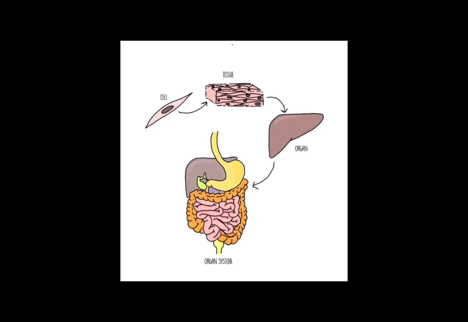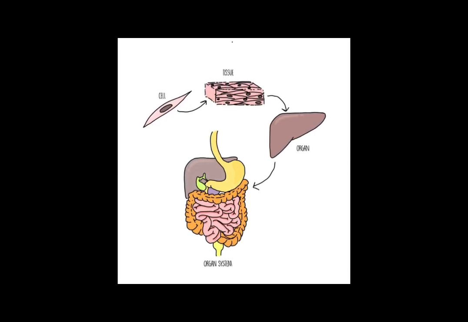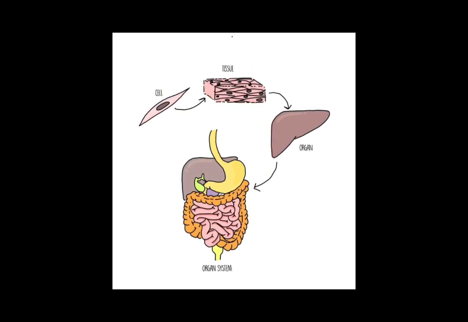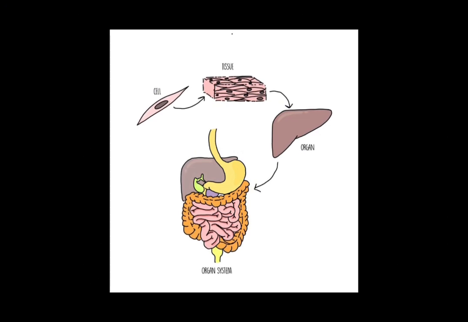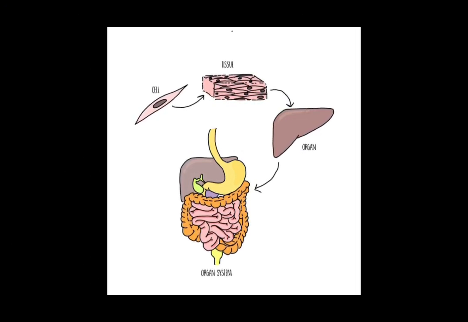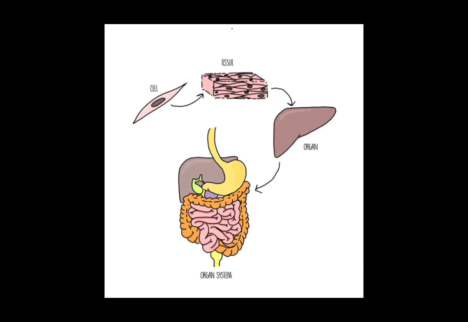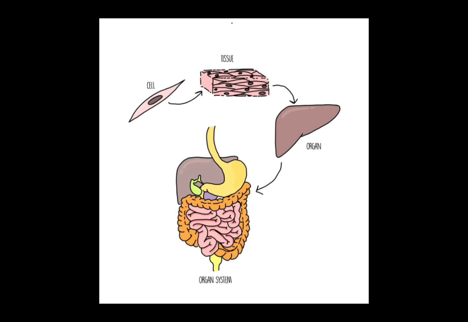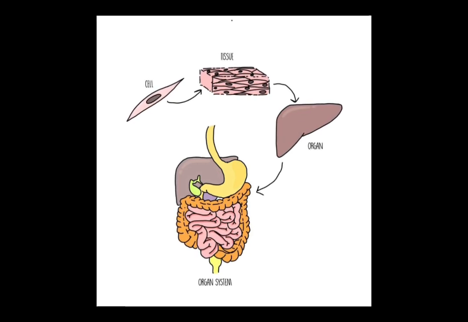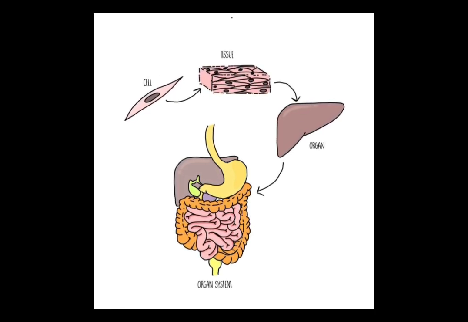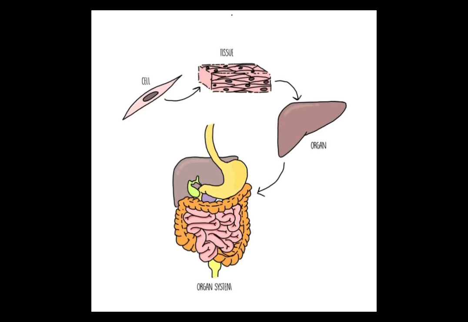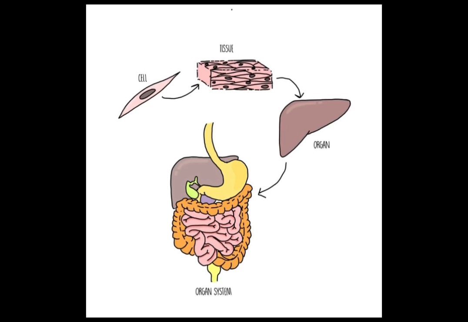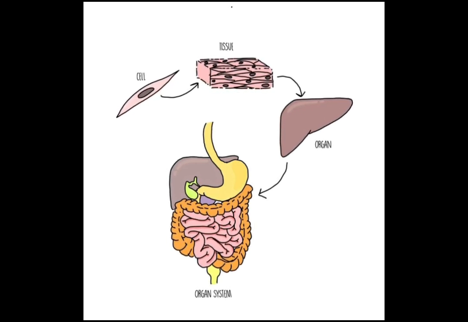Different tissues then combine to form organs which have specialized functions and work together to carry out specific tasks. Organs further coordinate their functions and form systems which are interconnected and work together to maintain the overall functioning of the organism. Therefore, an organism is made up of organelles, cells, tissues, organs, and systems.